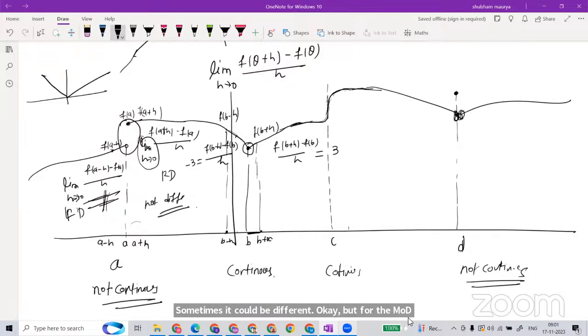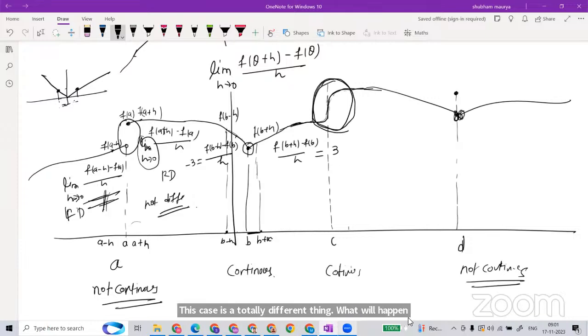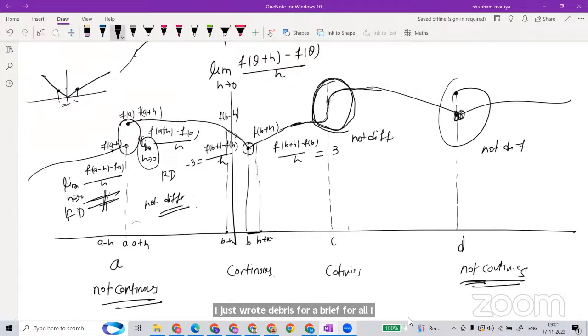In the pictorial form, you can see the increment you are taking on this side. If you take the ratio, you will get the same ratio but a different sign. So that's why it is not differentiable at the sharp corner, generally. This other case is a totally different thing. This is also not differentiable. This is not continuous, so not differentiable. We'll discuss this part.